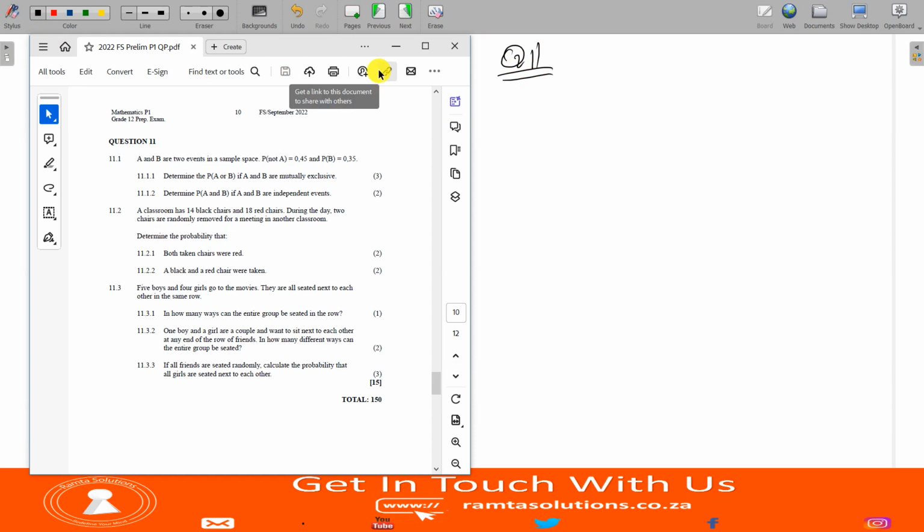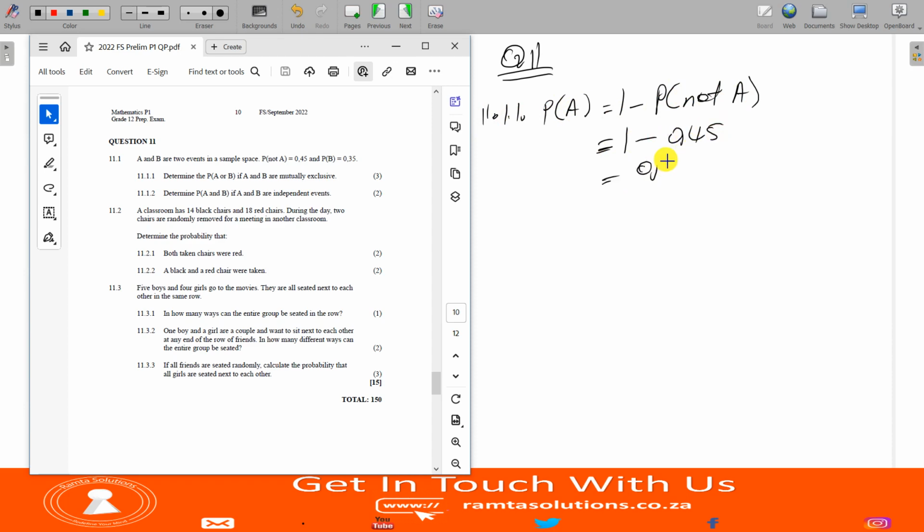It says A and B are 2 events in a sample space. Probability of not A is 0.45 and probability of B is 0.35. Determine the probability of A or B if A and B are mutually exclusive. So 11.1.1, we need to know probability of A is equal to 1 minus probability of not A. So this is 1 minus 0.45, which is 0.55.